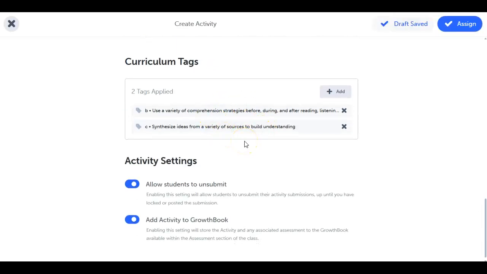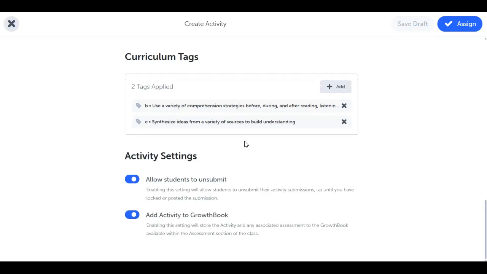Finally, choose your activity settings. You can allow students to unsubmit their work for flexible editing. Once the activity is created, you will decide whether to lock and unlock student submissions, a great flexibility to meet your assessment needs.